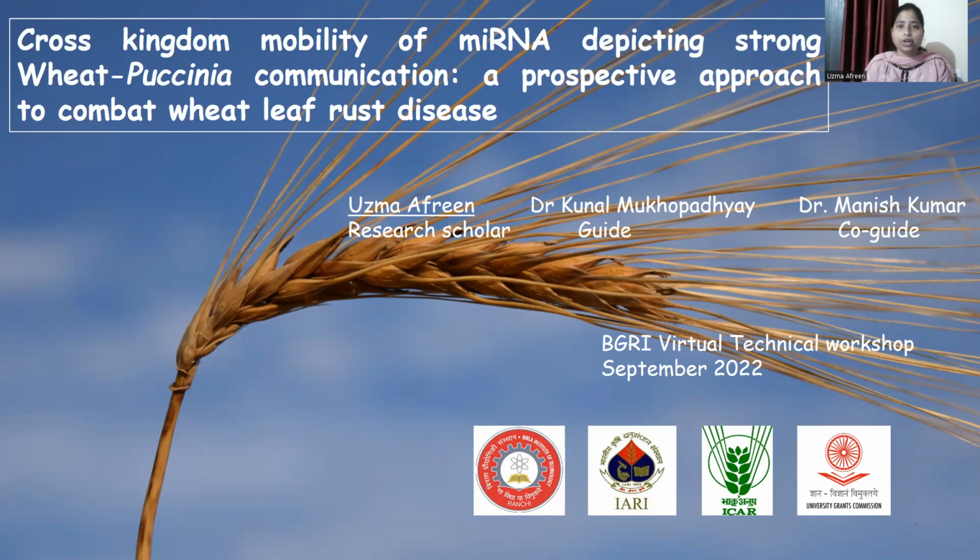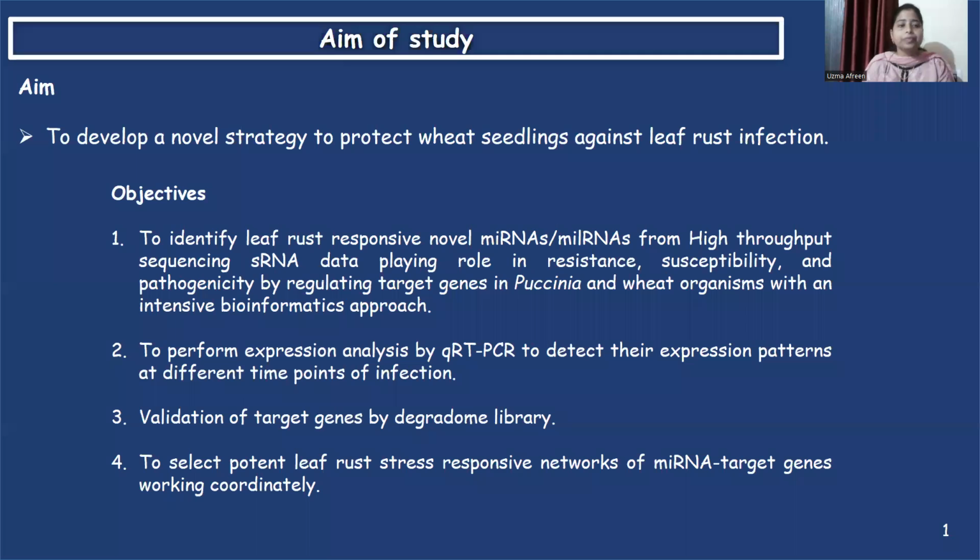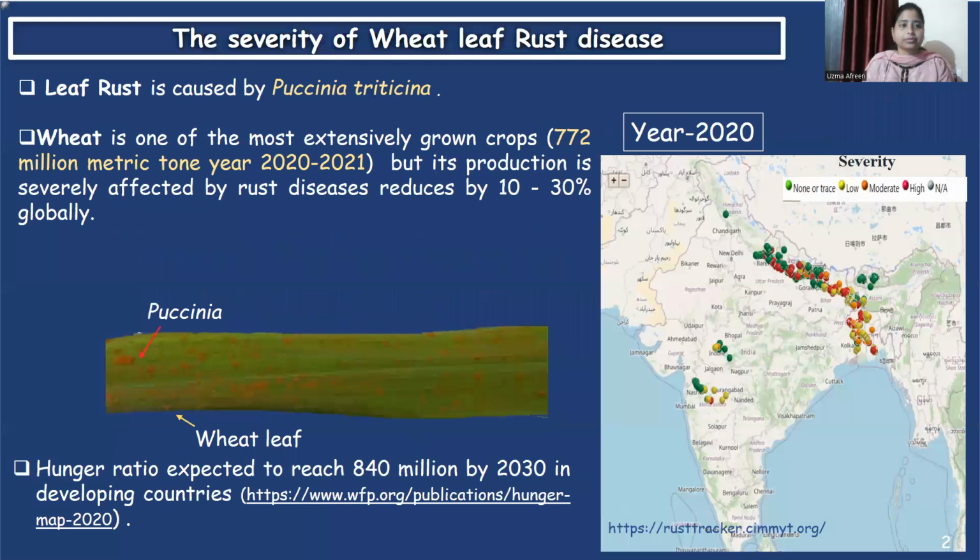Today I am going to talk about a prospective approach to combat wheat leaf rust disease with the help of microRNA. Sample provided by ICAR, IARI and funded by UGC Government of India. My aim is to develop a novel strategy to protect wheat seedlings against leaf rust infection. My objectives are listed here.